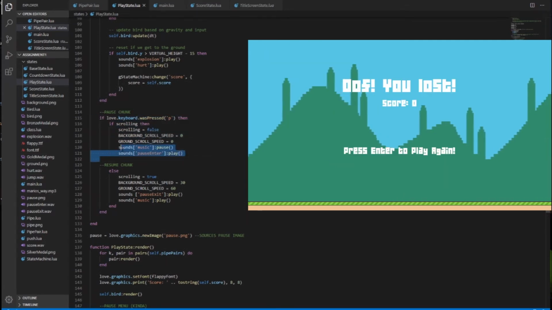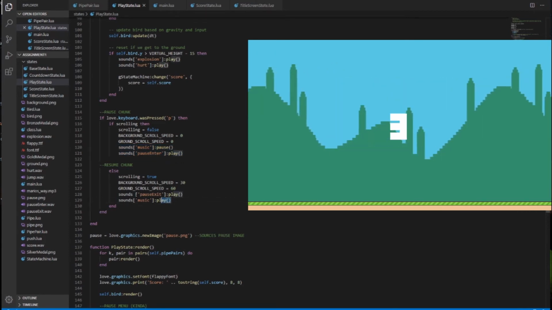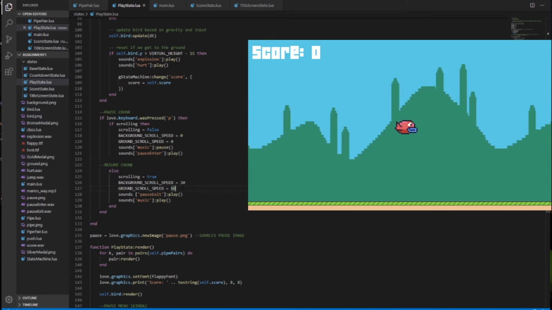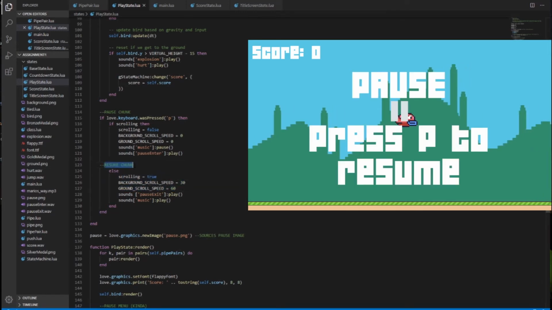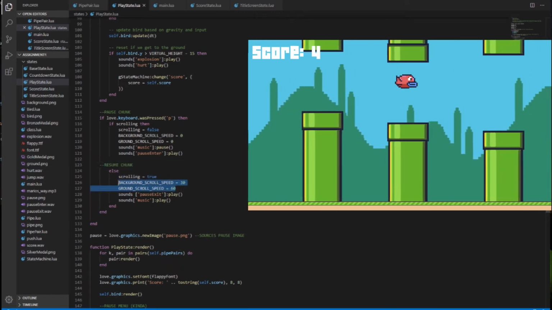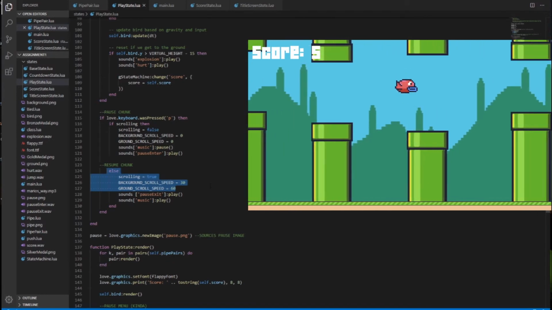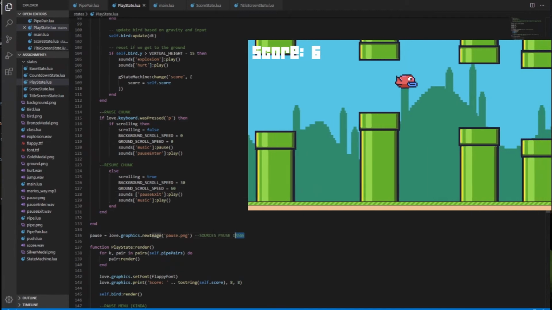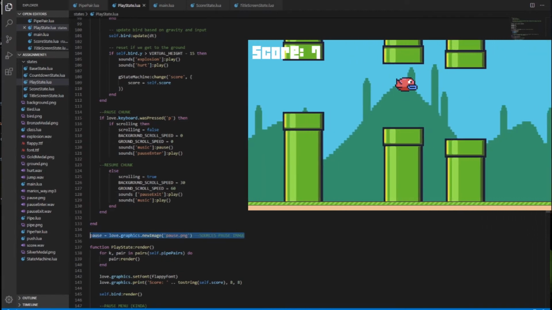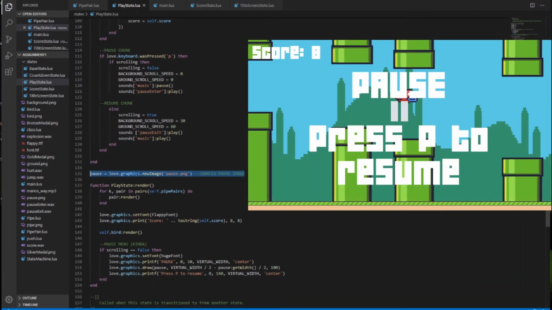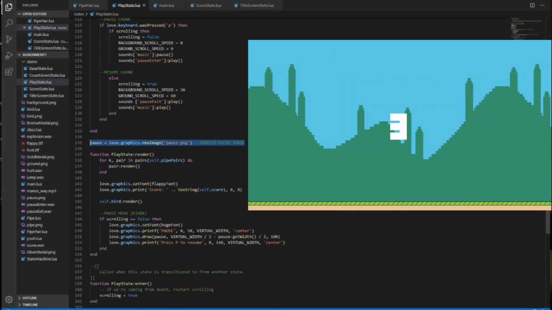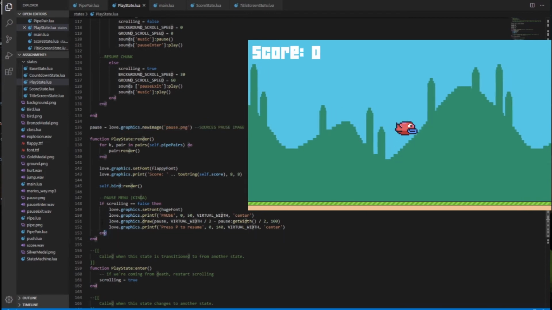In this line, we are basically telling the program to pause the looping music and play the pause sound effect instead. And basically in the resuming chunk, we convert the settings back to the way it was before if P was pressed again. In line 135, I've sourced a pause icon. And under the render function, I put the things I want to display in the pause menu.